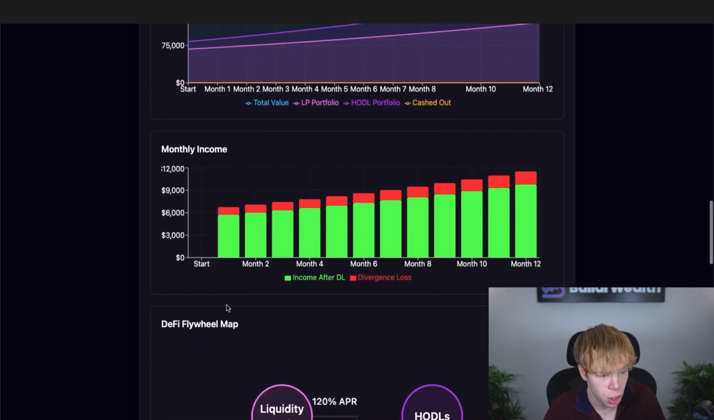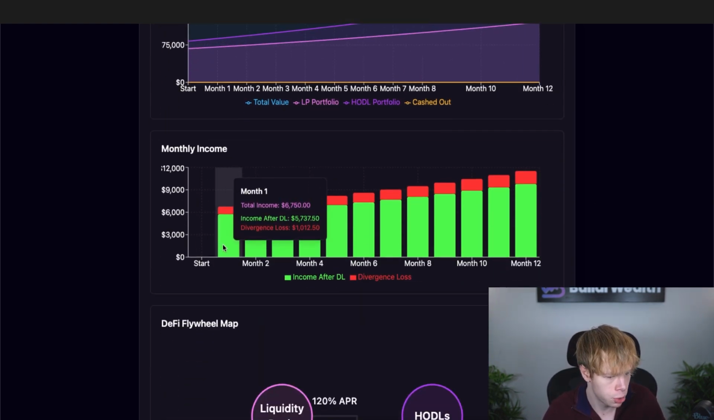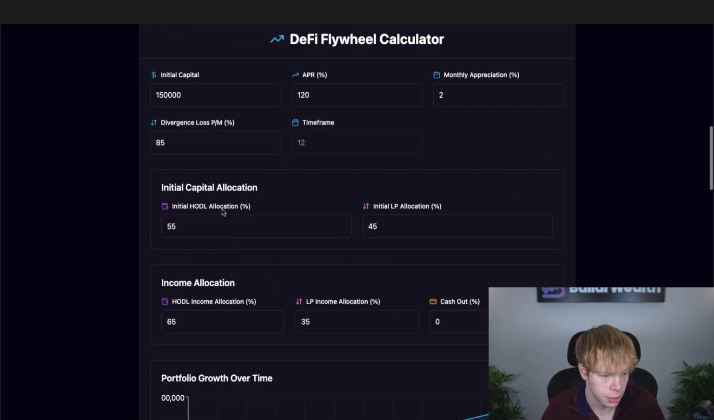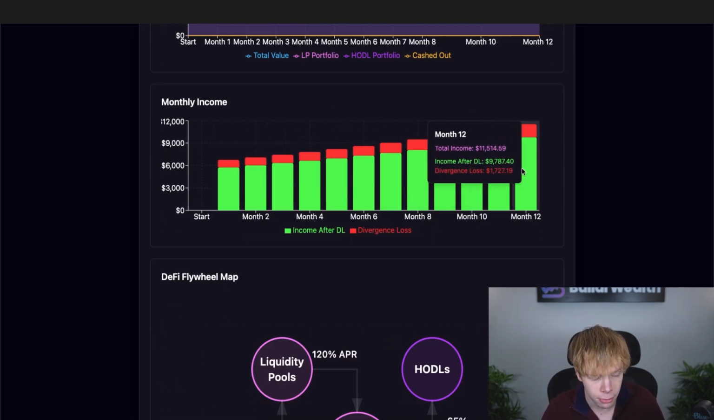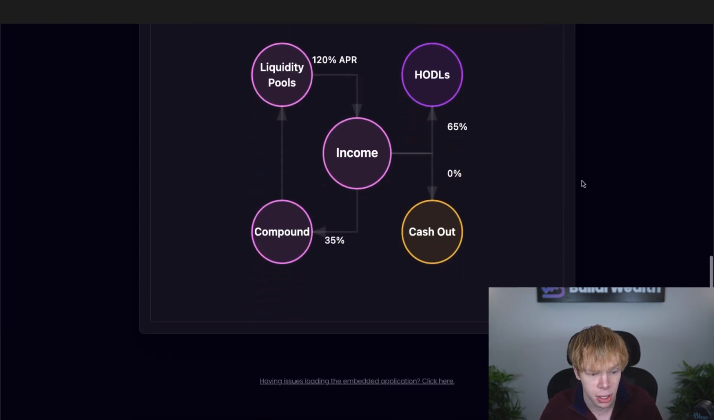And then the other thing I want to show you is your monthly income. You start off making roughly $67.50 per month off of this $150,000, because remember, you only have a portion allocated to those LPs. And then from there, over time, you could see by month 12, you're now making nearly double that at $11,500. And this is your total income. Once we look at after divergence loss, you'll notice that that's about $10,000 still, which is great. That's on a monthly basis.